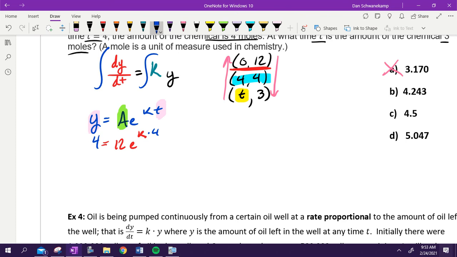The next thing I'm going to do is solve for K. Solve for K. Go. Yes, ma'am. Yes. T is like the X because it's a dt problem. We're talking about it with respect to time. Here we go. We are solving for K. If we're solving for K, Kalea, what did you do next? Yep. Divide by 12. That goes away. That's going to give me 1/3 equals e to the 4K. Ella, what did you do next?